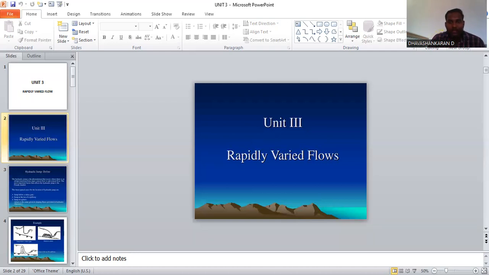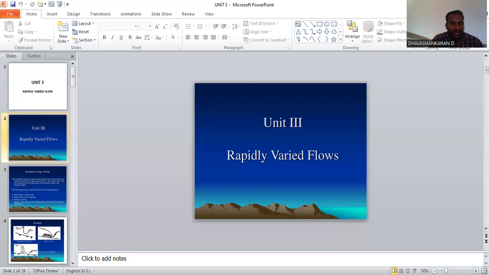Before that, there are some applications of the hydraulic jump. It is a useful means of dissipating the excess energy of water, that is, removing the excess energy of water flowing from a spillway and other hydraulic structures.